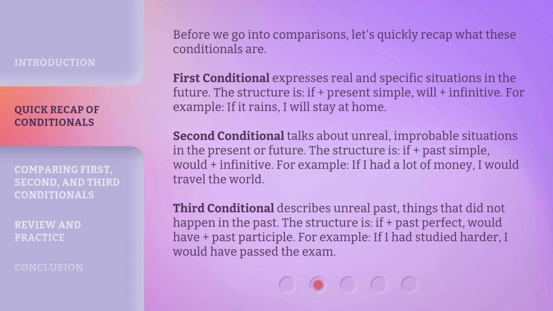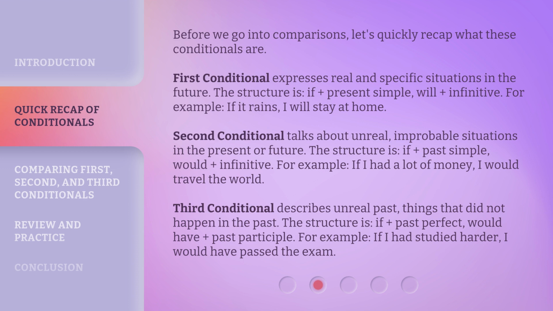Second conditional talks about unreal, improbable situations in the present or future. The structure is if plus past simple, would plus infinitive. For example, if I had a lot of money, I would travel the world.